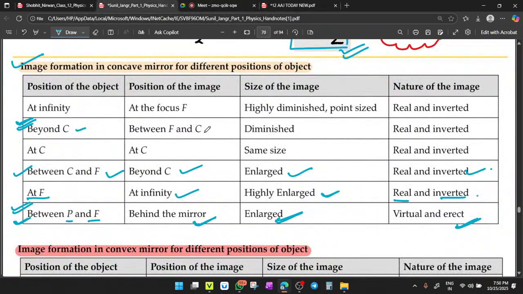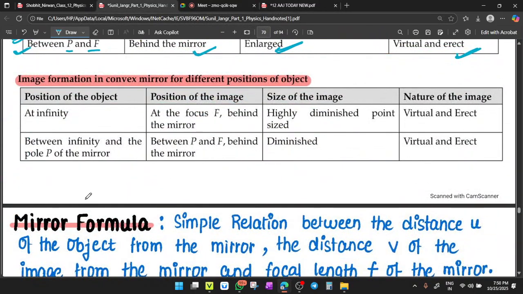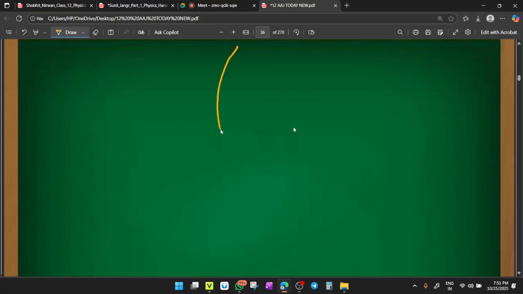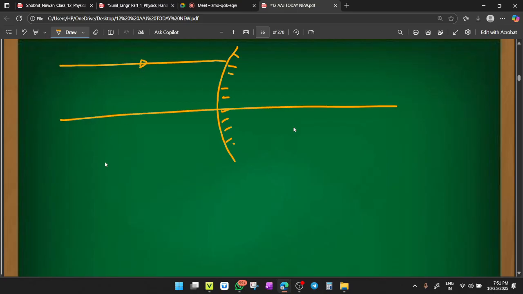Clear, students? Now, next case is image formation in a convex mirror for different positions of the object. For the convex mirror, there are only two valid cases. First, this is a convex mirror. When your object is at infinity, the rays from infinity are parallel.